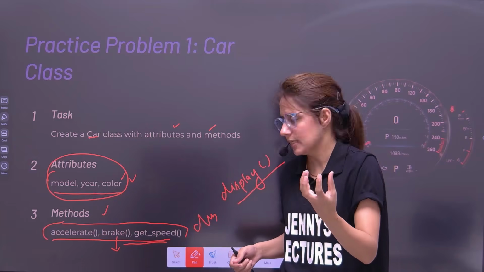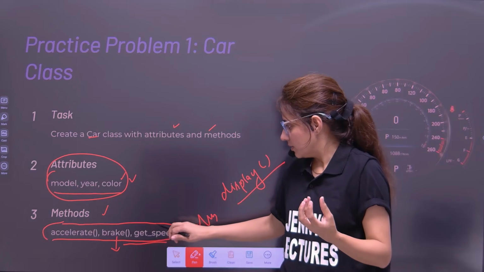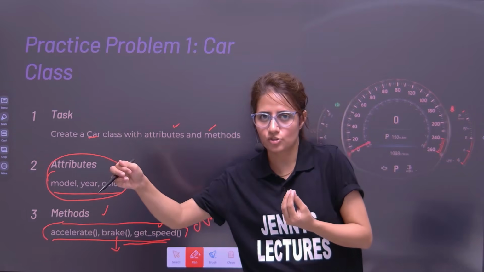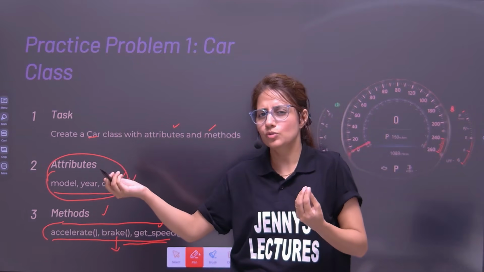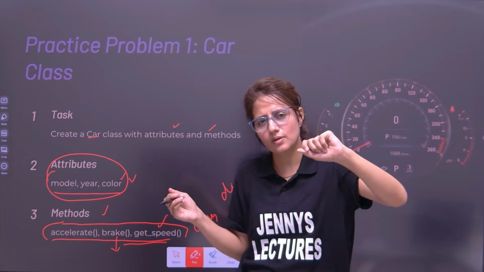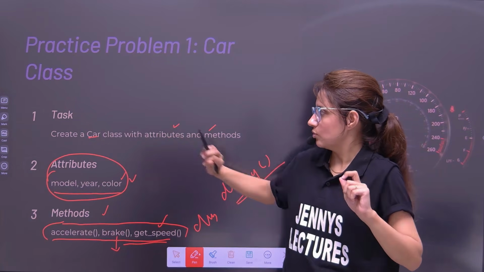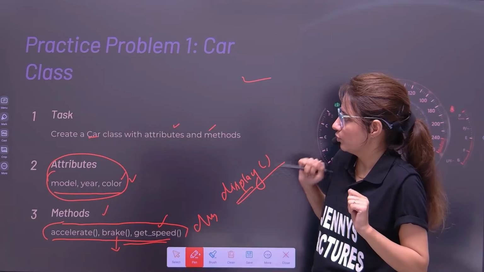Or get speed, you can print that the speed of this car is this much. You can just simply print these simple one-line statements, or one display where you print the model, year, and color of this car. So this is one practice problem for you.